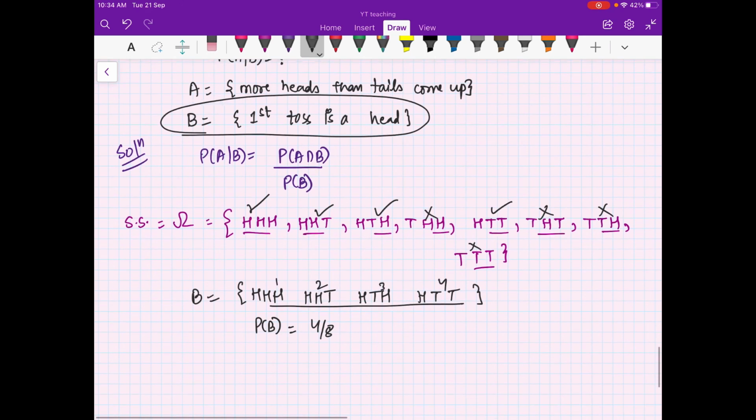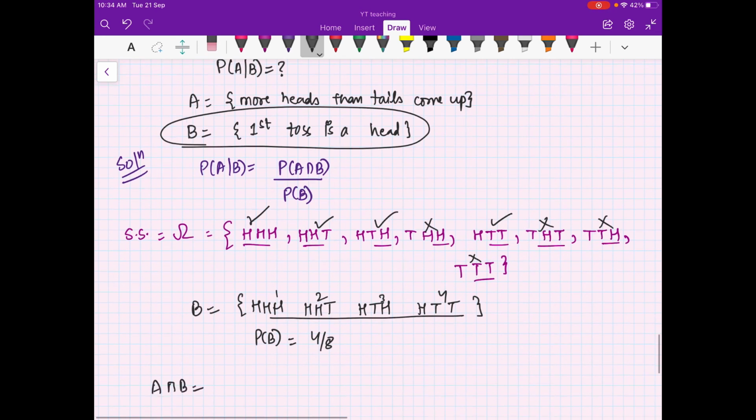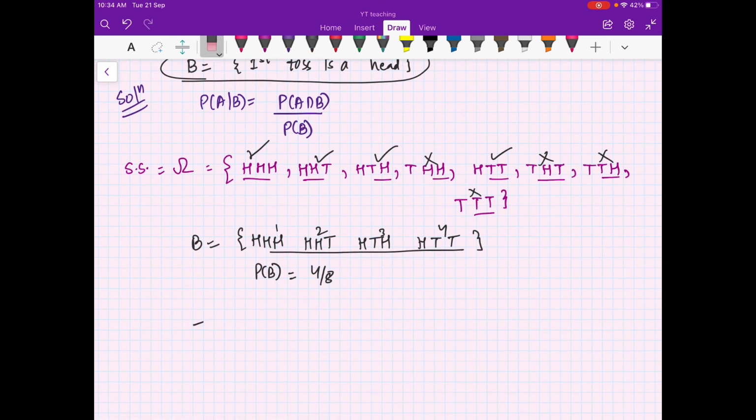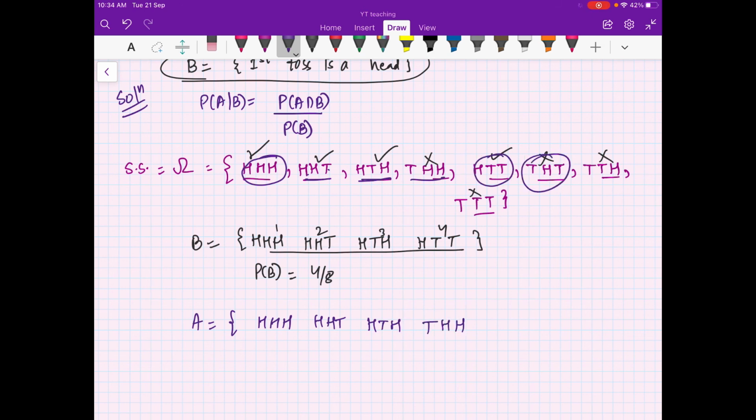Then A intersection B. A is more heads than tails. So you see more heads than tails: yes, head, head, head comes. This also comes, head, head, tail, 2 heads and 1 tail. This also comes, head, tail, head. This also comes, tail, head, head. The others do not come. We don't need the probability of A, right?